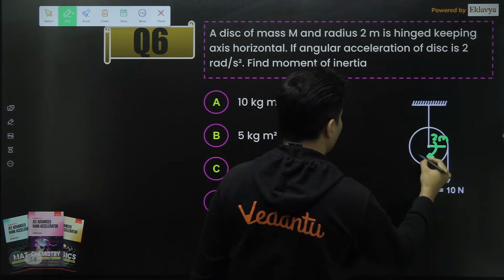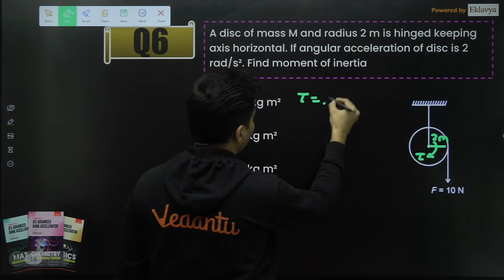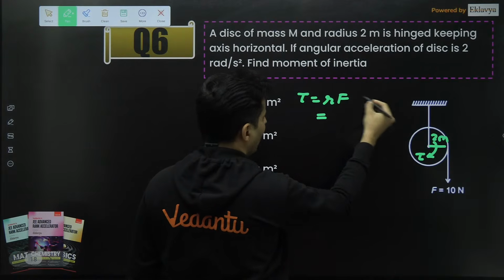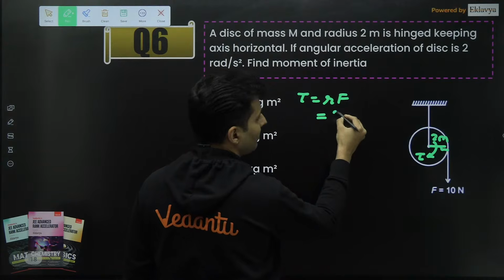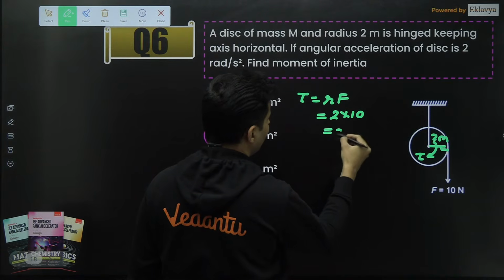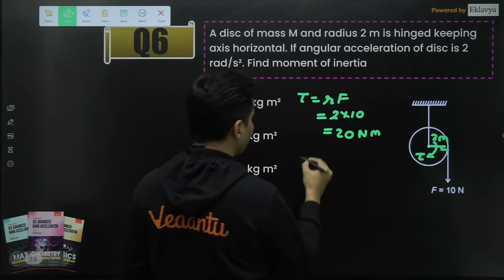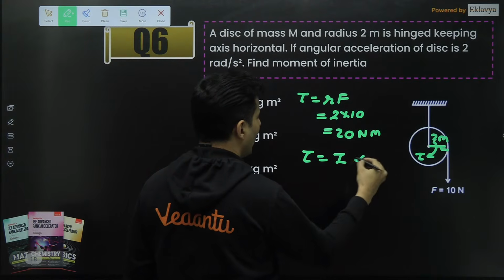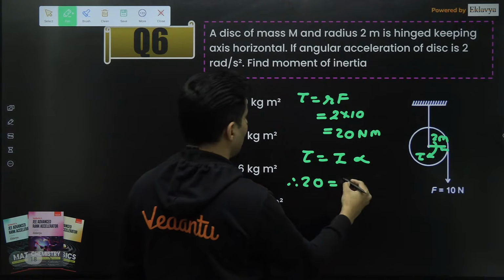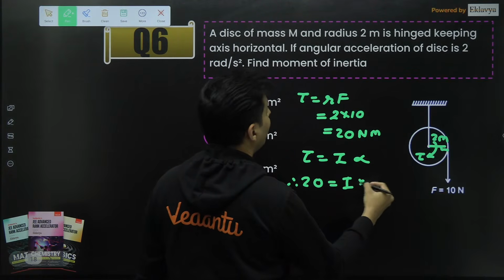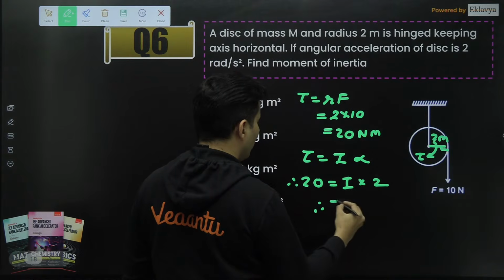So obviously there will be a torque, and the torque being R cross F, the angle is 90 degrees between the radius and the force. So it is nothing but 2 into 10, which is 20 Newton meter. Now we all know torque is also I alpha. So 20 equals I into alpha, where I is the moment of inertia asked, and alpha is 2. So how much is I?